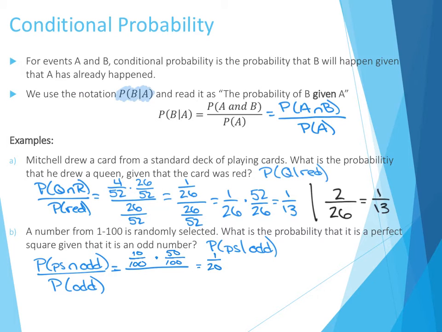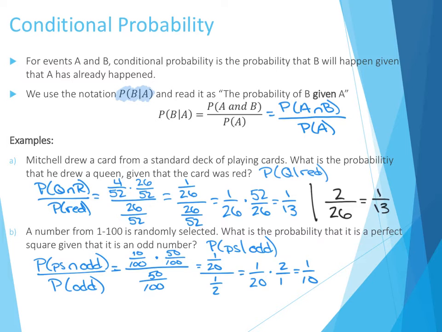Out of our probability of being odd, we said there are 50 out of 100 that are odd, so this is really out of 1/2, and then we just have to simplify. 1/20th times 2 instead of dividing by a half gives me a 1 in 10 shot.